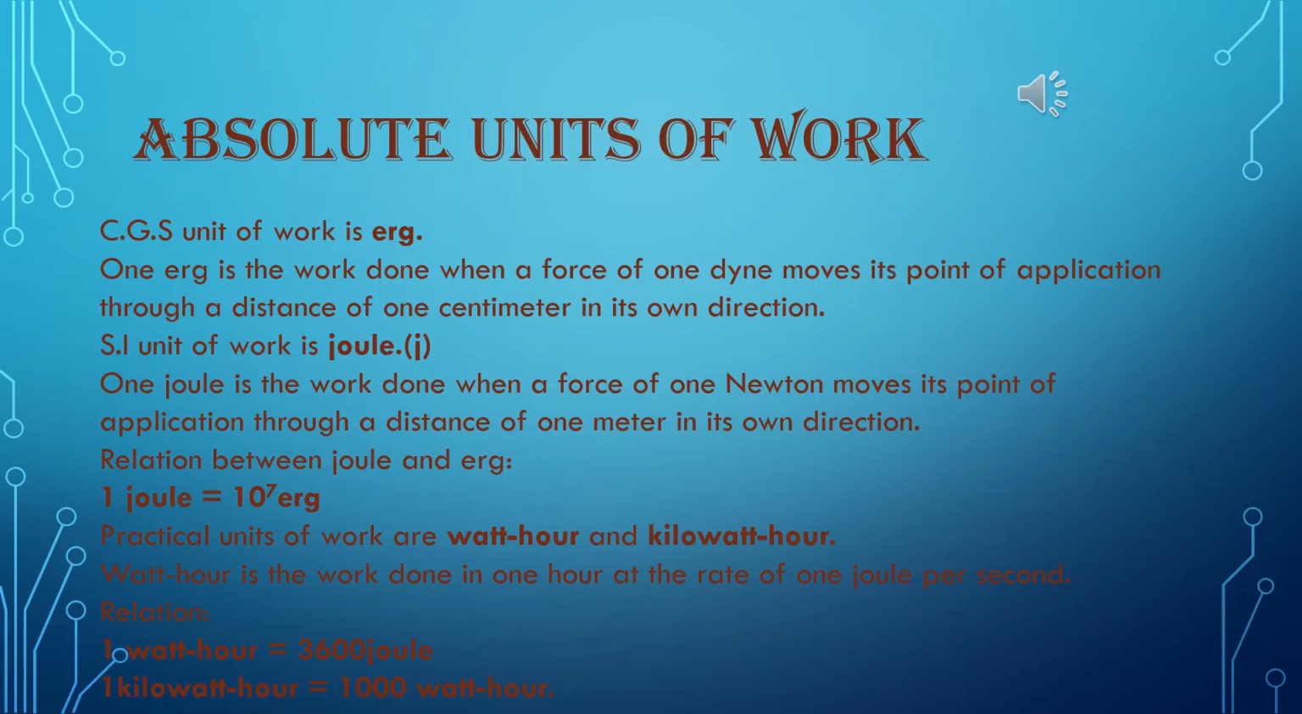Absolute units of work. CGS unit of work is erg. 1 erg is the work done when a force of 1 dyne moves its point of application through a distance of 1 centimeter in its own direction. SI unit of work is joule. Same type of definition, just change the unit.